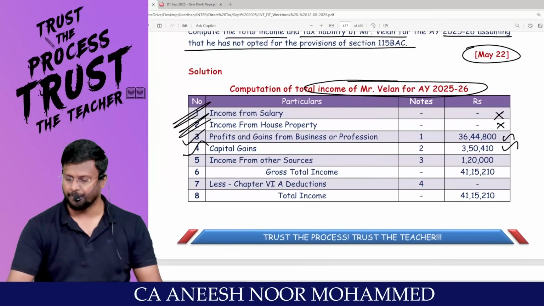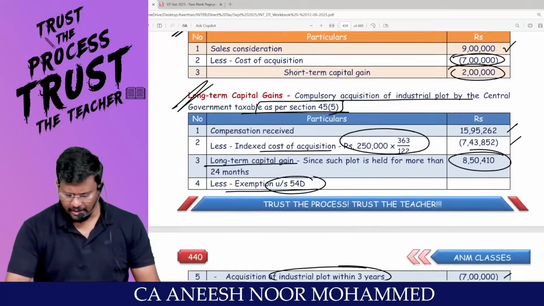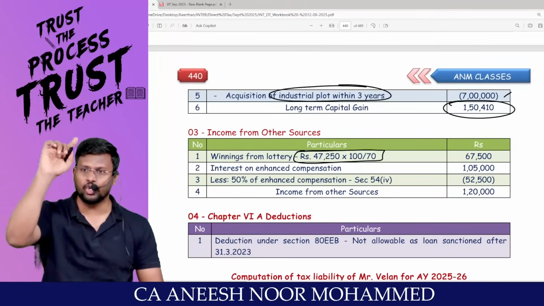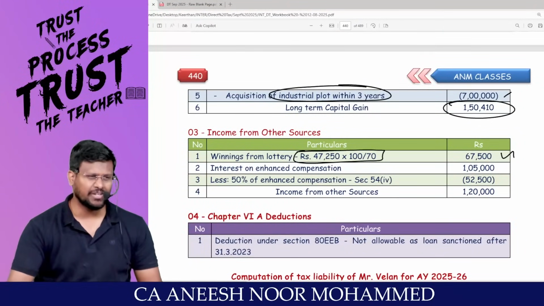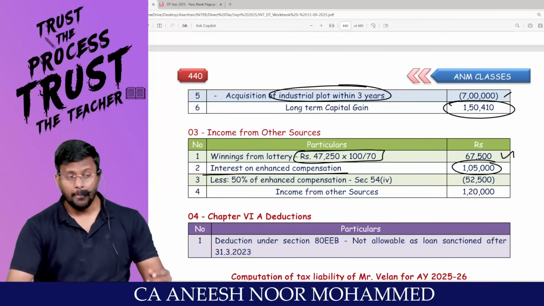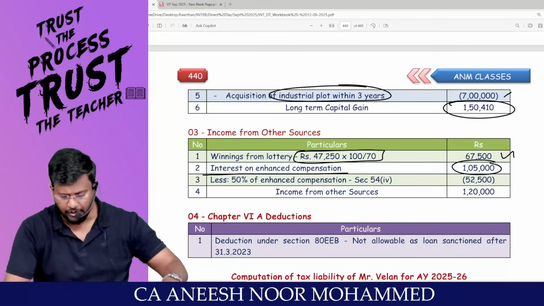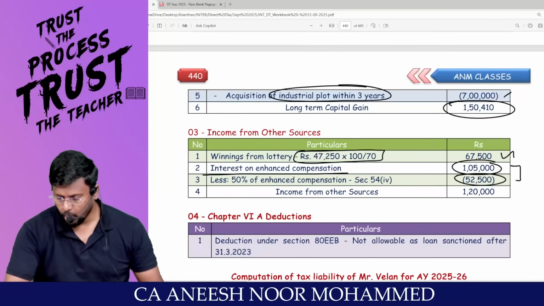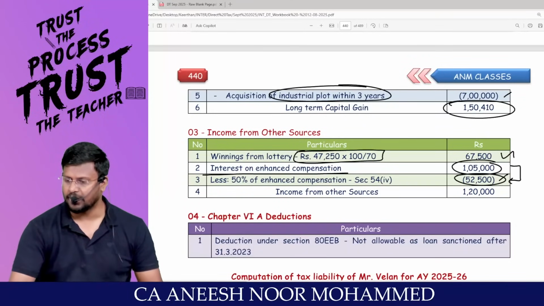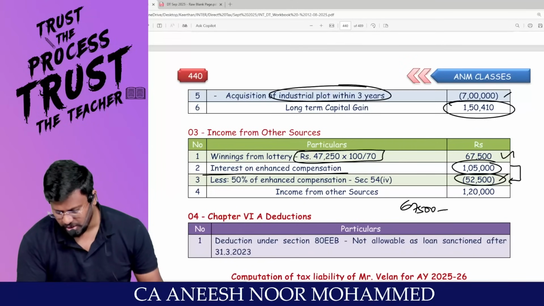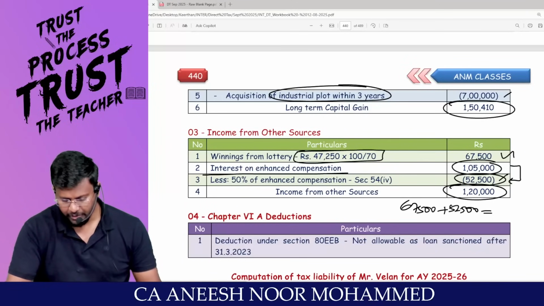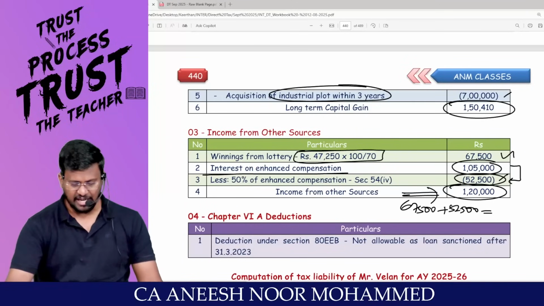Have you all understood? Coming to IFOS, I'm having IFOS income. Winning from lottery, net is given. I have to make it gross. 67,500 is the gross. Interest on enhanced compensation, 1,05,000. But on that 1,05,000, a flat 50% can we claim it as a deduction? Only the balance will be taxable. So 52,500 can we claim as deduction. So 67,500 plus 52,500 comes to 1,20,000 is the IFOS.